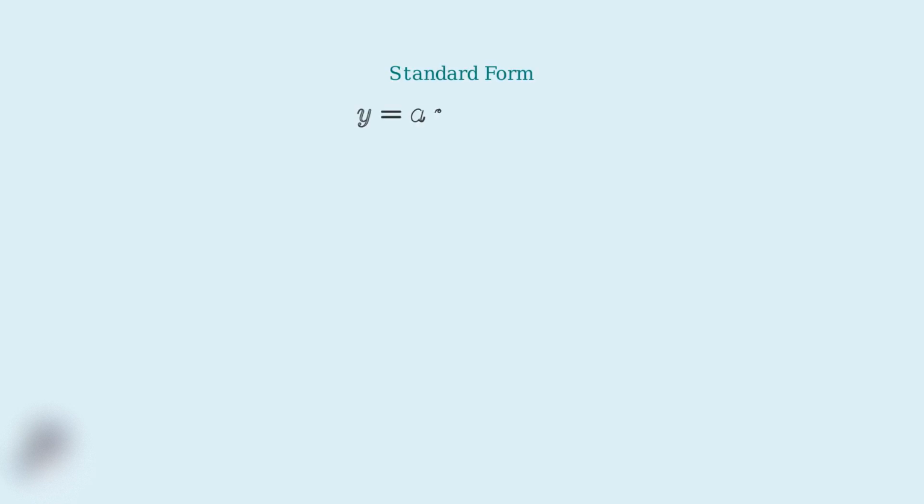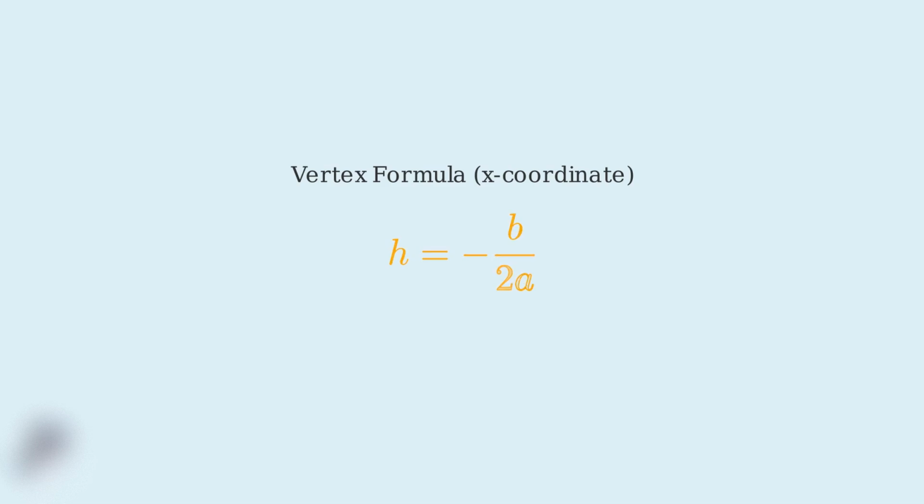Now that we understand what vertex form is, we need to learn how to find the vertex when we start with a quadratic equation in standard form. This is where the vertex formula becomes essential. The vertex formula gives us a direct way to find the x-coordinate of the vertex. This formula is h equals negative b divided by 2a.